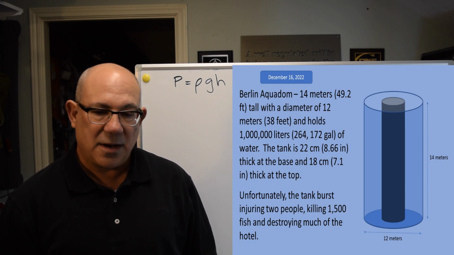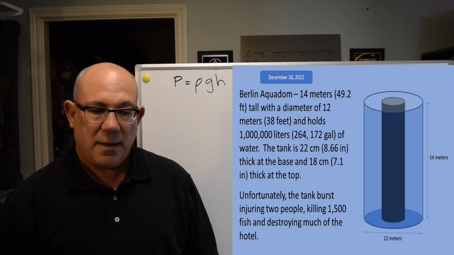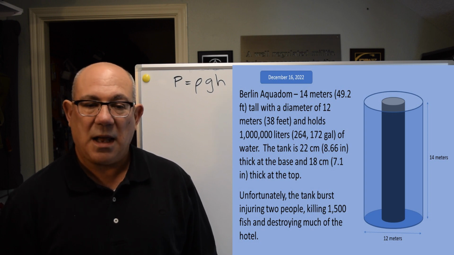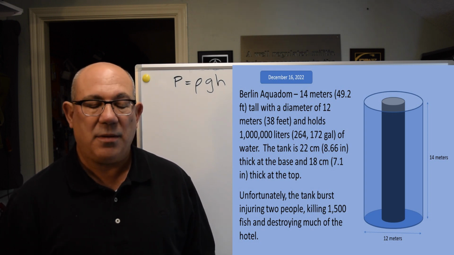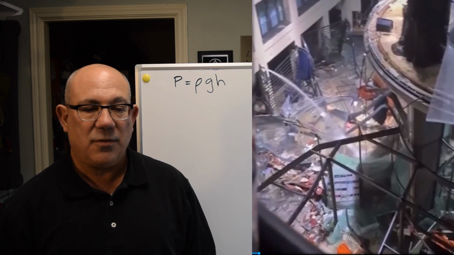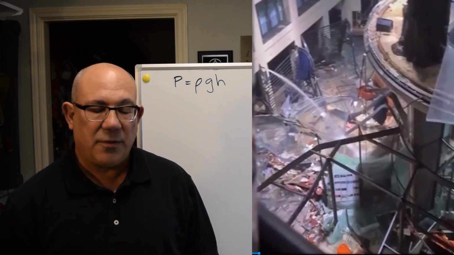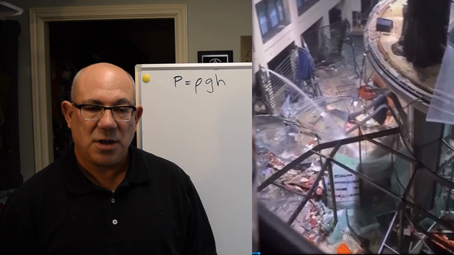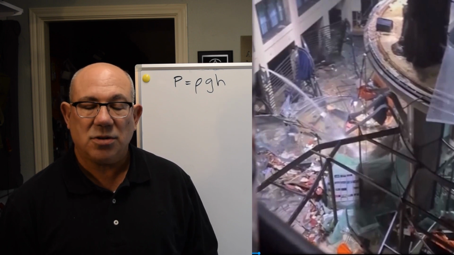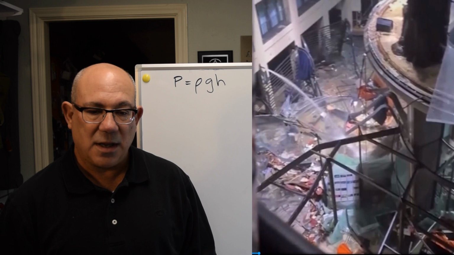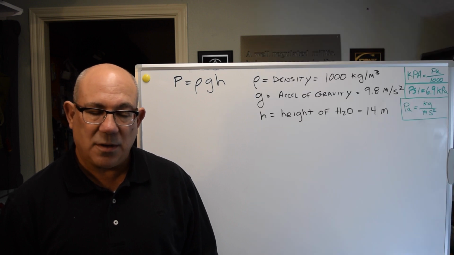And then we had a tragedy where the tank burst and all the water came out with some force, pretty big force you could see in the picture, destroyed most of the hotel. All 1,500 fish perished, and then some of the people were injured as well. There were a few people around that got injured. It was a real tragedy.